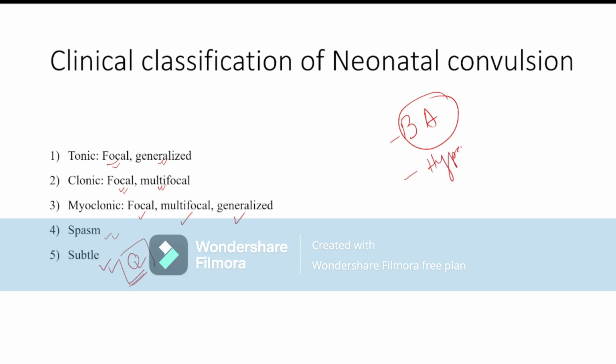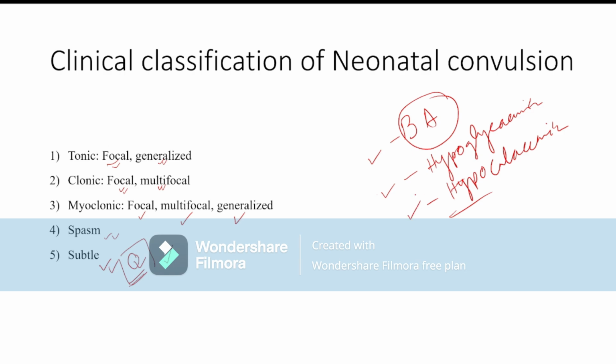What is the most common metabolic cause of neonatal seizure? That is hypoglycemia. What is the second most common metabolic cause of neonatal seizure? That is hypocalcemia. These are our MCQs. The overall most common cause of neonatal seizure is birth asphyxia. Overall most common type of neonatal convulsion is subtle seizure. Overall most common metabolic cause of neonatal convulsion is hypoglycemia. Second most common is hypocalcemia.